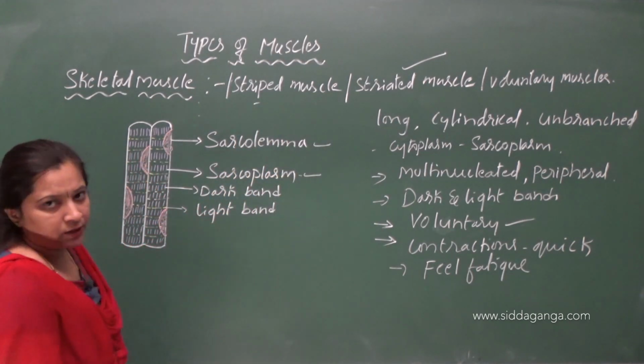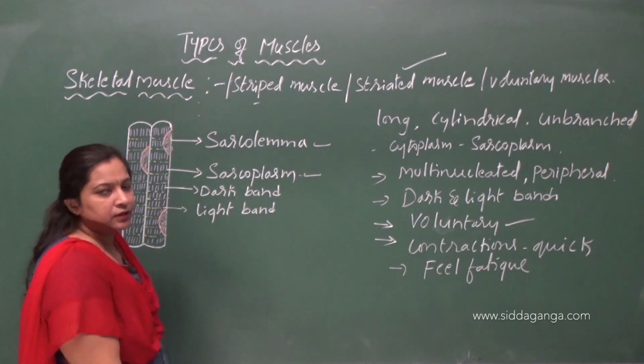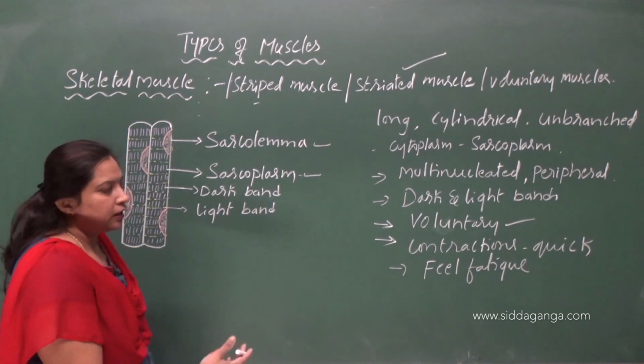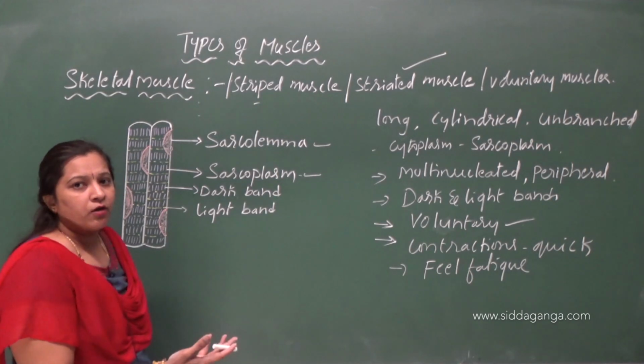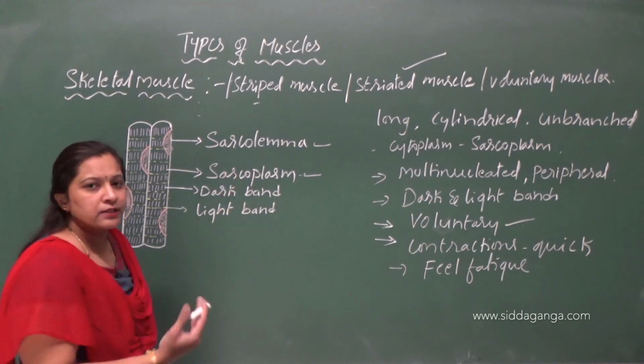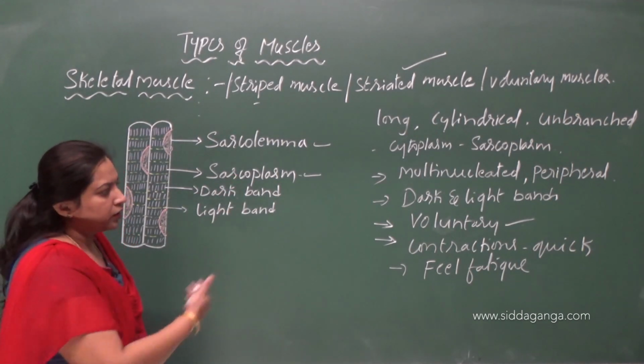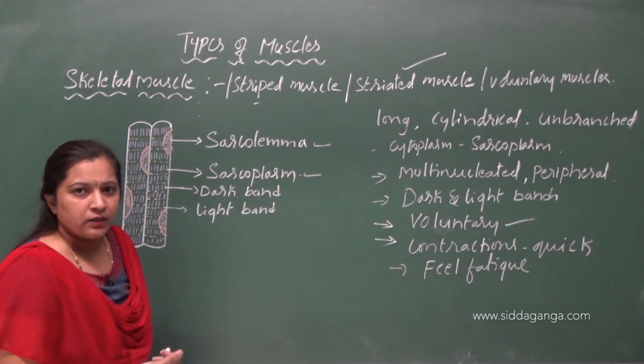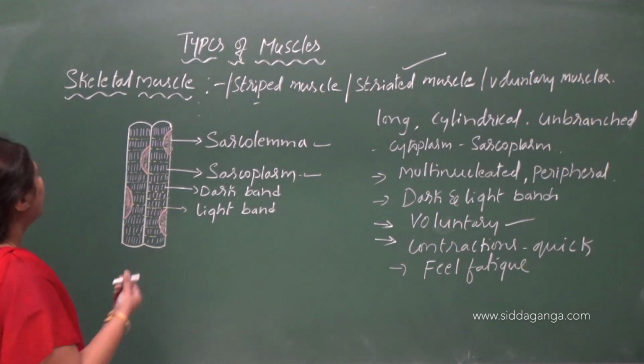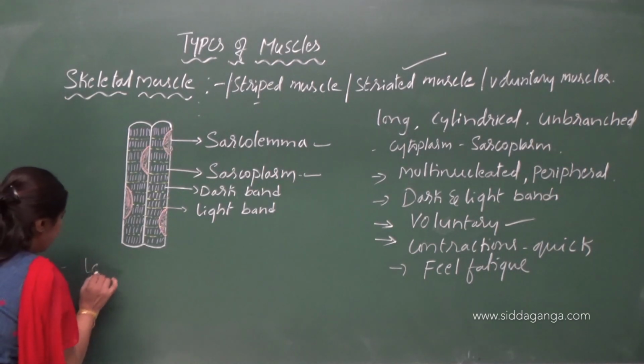And they are voluntary muscles. Why are they called voluntary muscles? Because they are voluntary in nature. The functioning of skeletal muscle is under the control of our will. So they are called as what? Voluntary muscles.